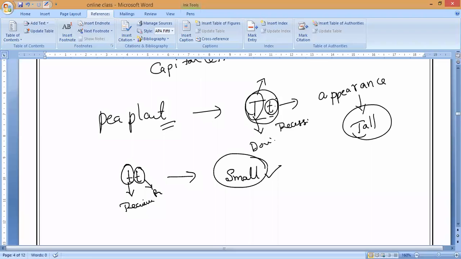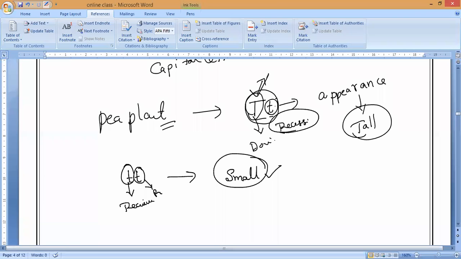Understanding? So the dominant gene we always represent with a capital T, and small t, which is dwarfness, we call the recessive gene. For every character it is the same thing. The dominant gene is always represented by capital letters, and the recessive gene by small alphabets. So that is what you have to remember.